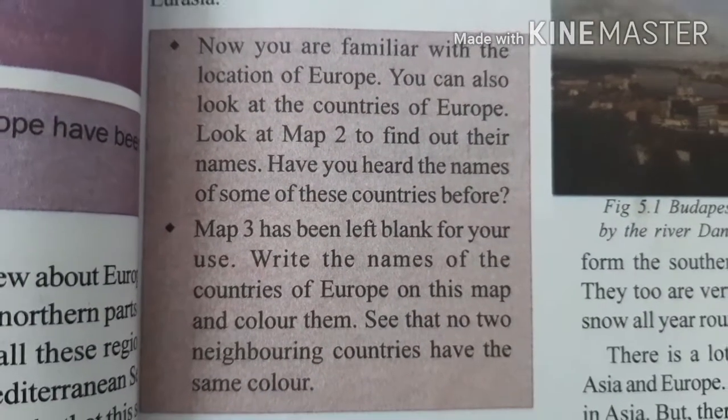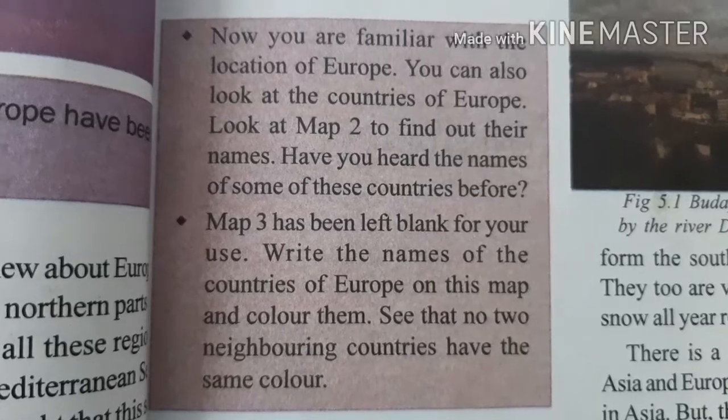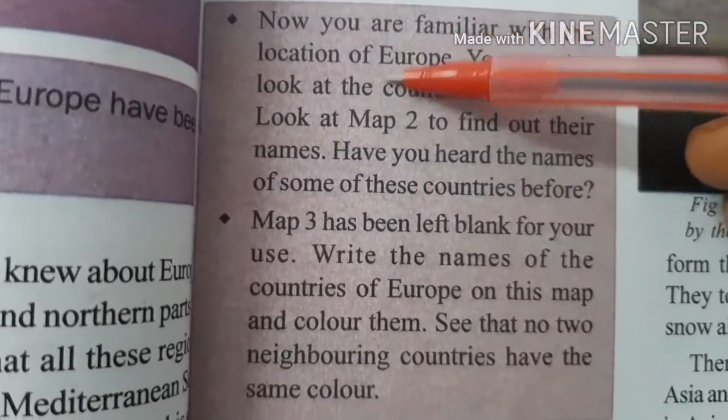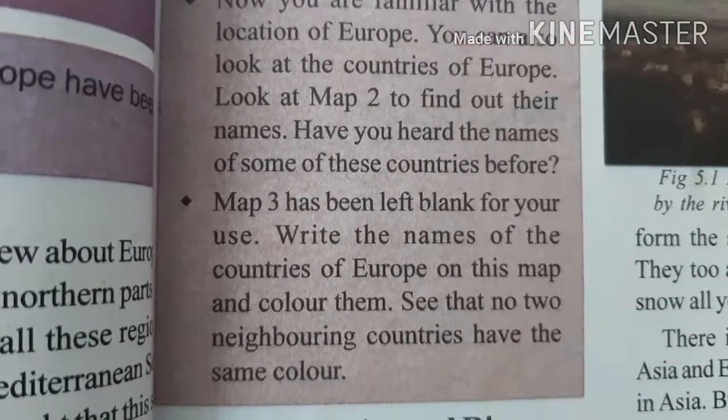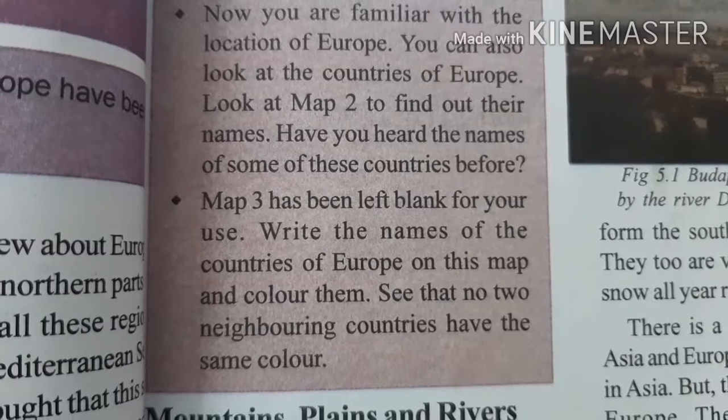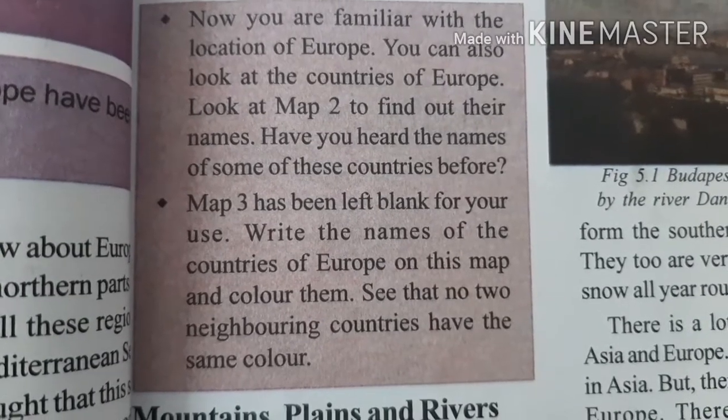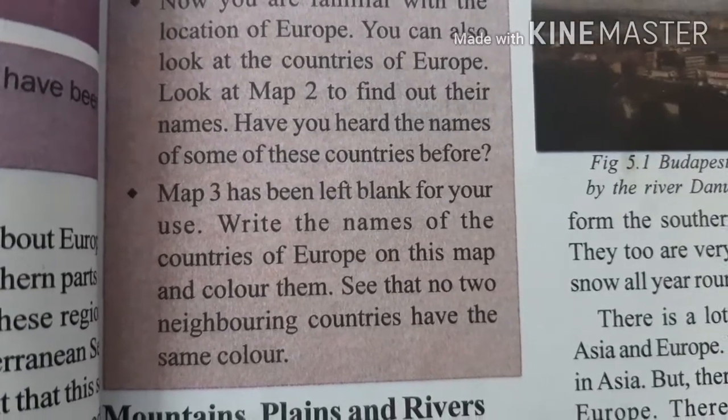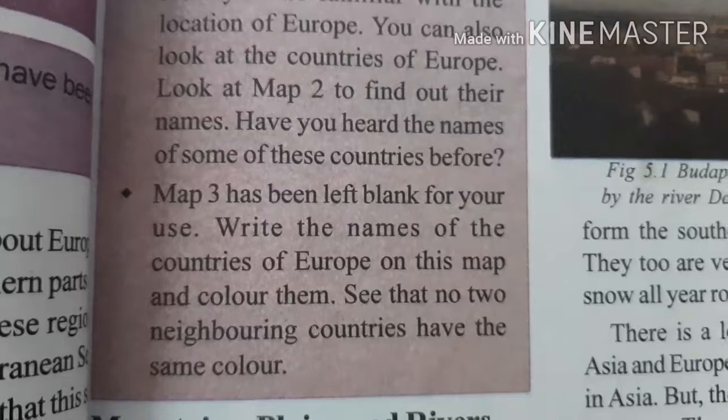Now, we are familiar with the location of Europe, children. Now, in the map too, the countries of Europe are given. Let us read the names of the countries.